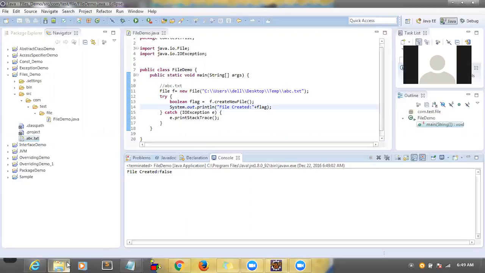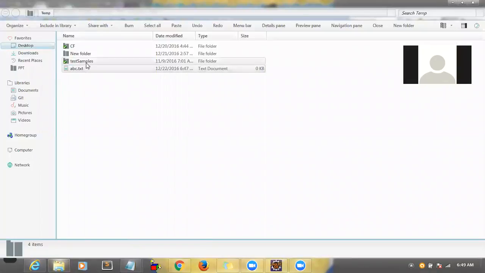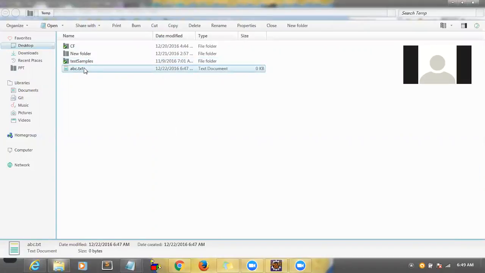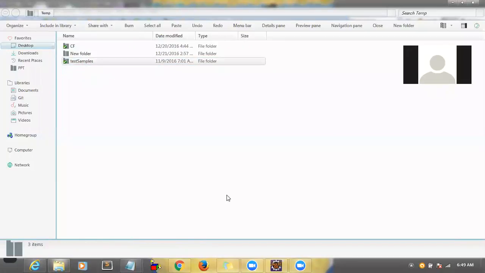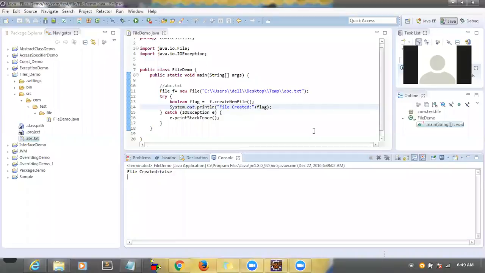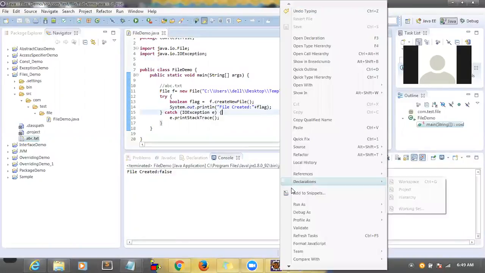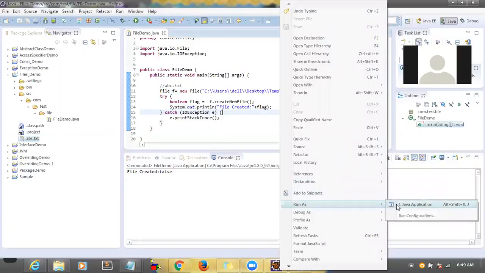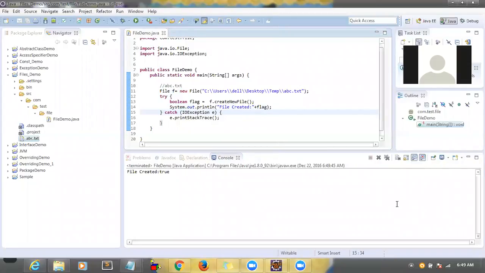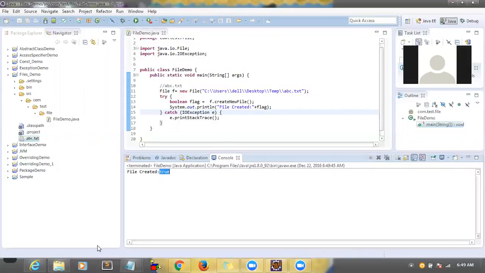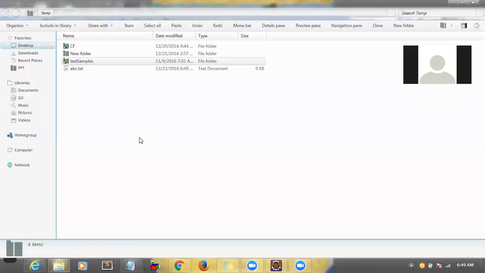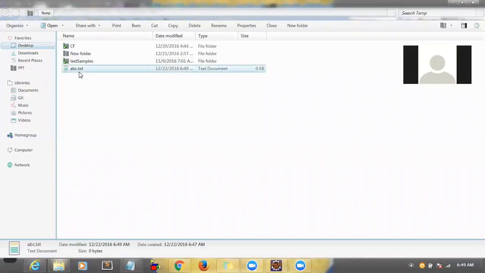So what I will do is delete this file and run the program one more time. So I'm going to delete this file. Now the file is not there in this location, correct? Right. So now if I run it, it will give true. It will recreate the file. So now see, it's generating the true flag and it's recreated just now. See, 6:49, and my system time is also 6:49.